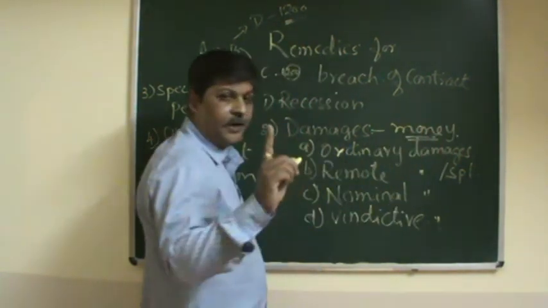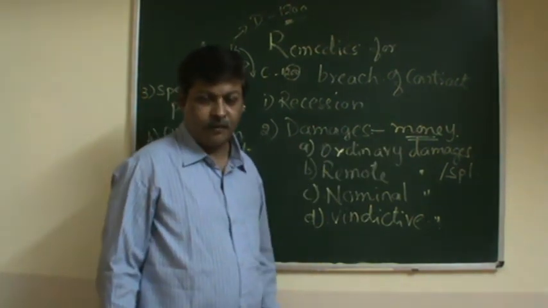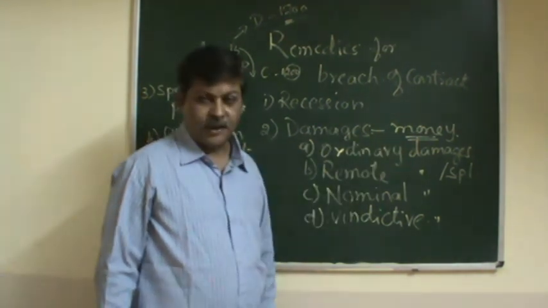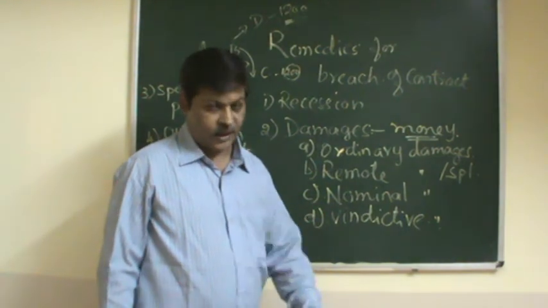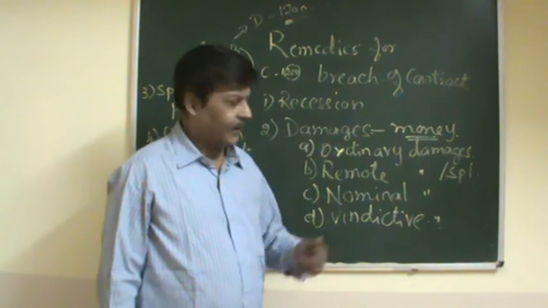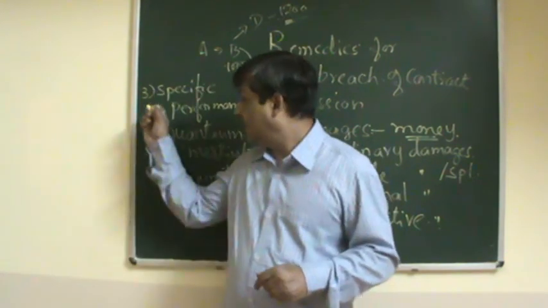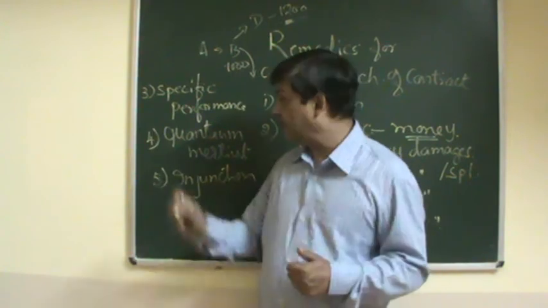It is in the monetary form. Damages will always be in the monetary form, in the form of money, the money that is in circulation. That is, we call it legal tender. So this is the damages we have got. Then the other three you just have to remember.